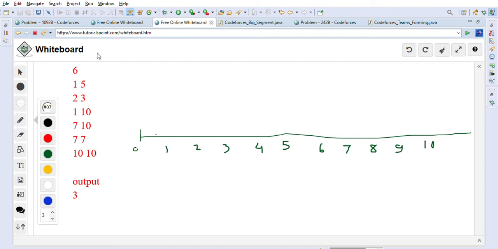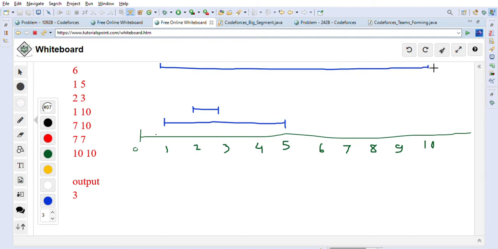It will be easy to visualize once you understand the problem. Let's go one by one through the given segments. The first segment is given as 1 to 5. As you can see, this is the first segment. The second segment is 2 to 3. This one is the 2 to 3 segment. And the third one is 1 to 10. This segment goes from 1 and ends at 10.